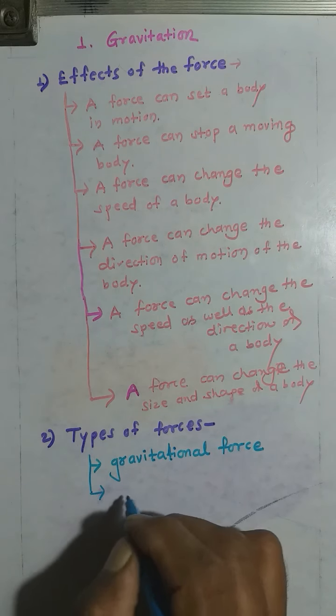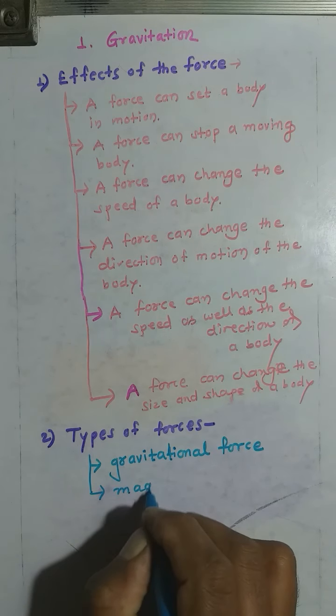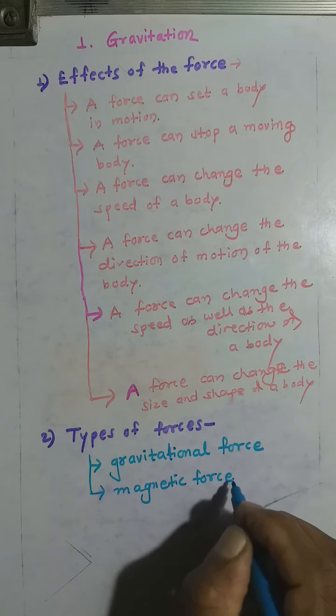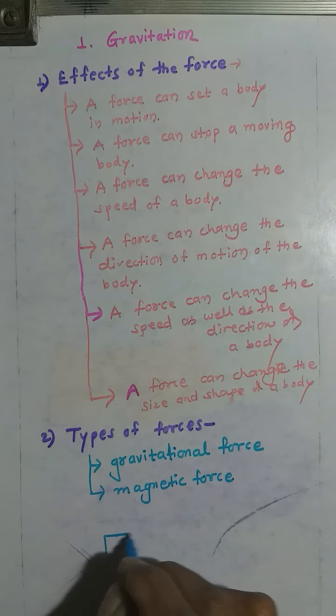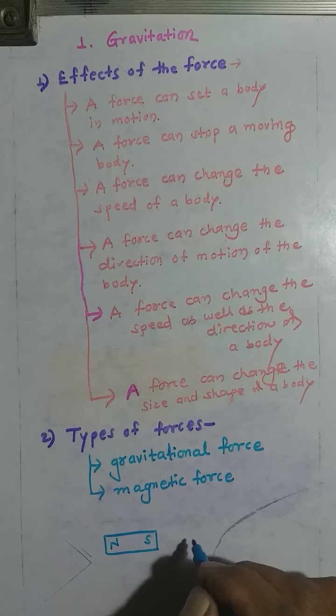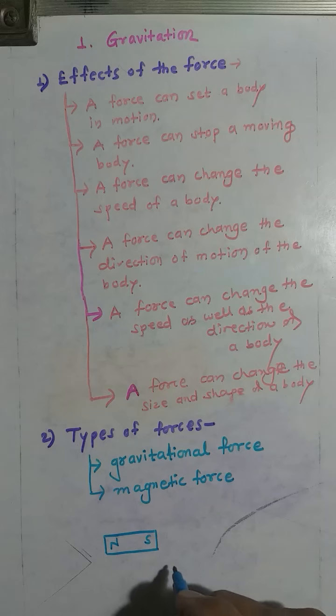Which is the second? A magnetic force. Do you know the magnets? This is a magnet. These are the poles, North Pole and South Pole. And if you keep some pins or nails, small nails near the bar magnet, then what happens?